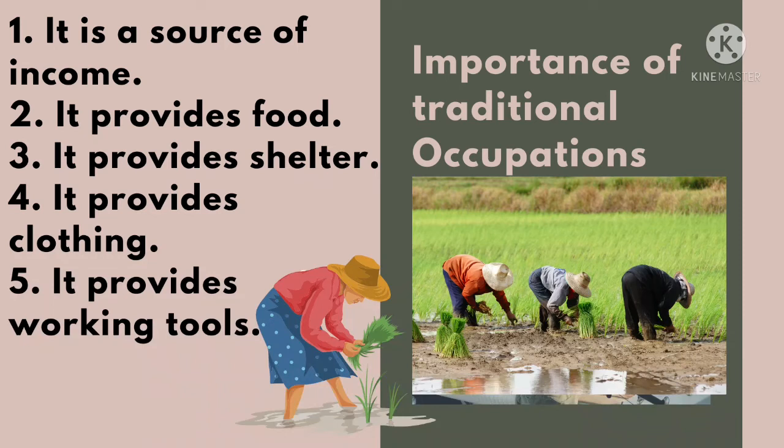Now, we want to look at the importance of traditional occupation. First, it is a source of income. It provides food, it provides shelter, it provides clothing, it provides working tools. So when we talk about traditional occupation as a source of income, we are saying that it ensures that people have a means of living. Then it gives us food like cassava, palm oil, okra, rice, maize, potatoes, vegetables, okay, to keep us going.